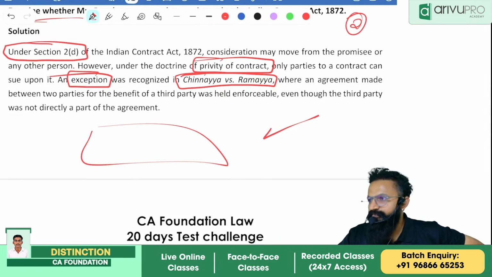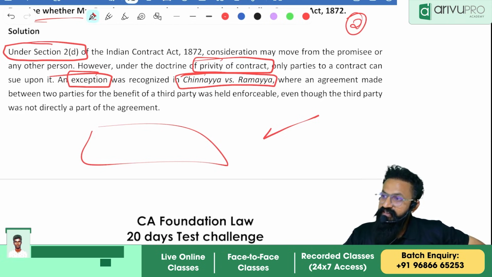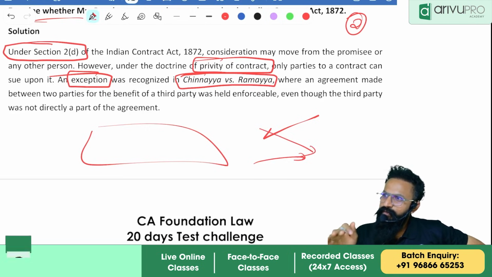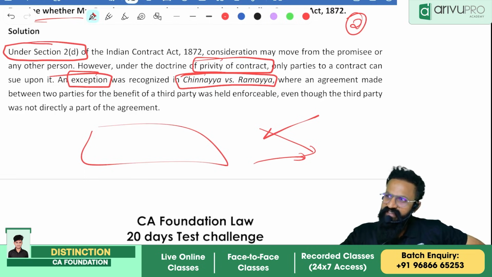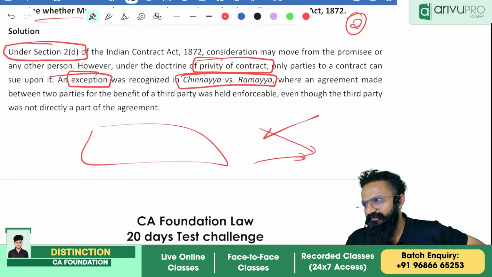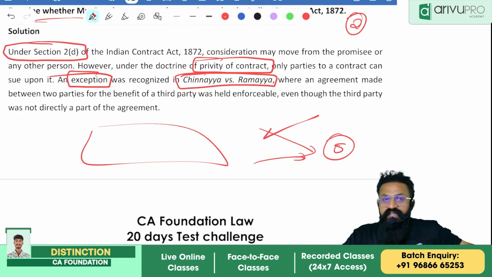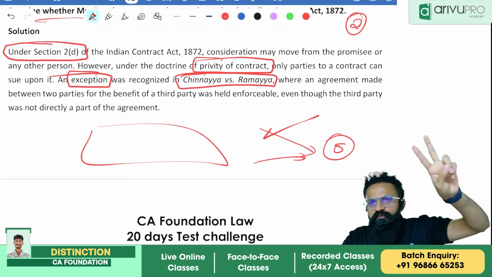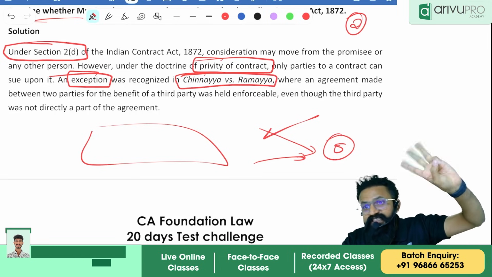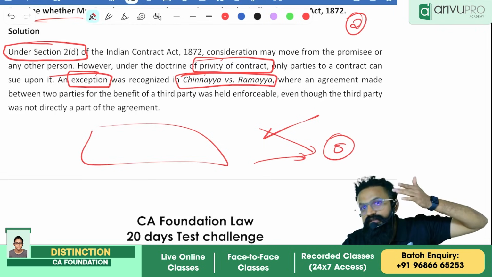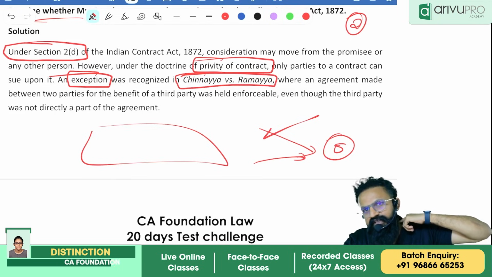So can we write that consideration must move at the desire of the promisor? Correct. But in this case, I did not give; someone else gave the consideration on behalf of me. That point is communicated where? Consideration may move from the promisee or any other person. That's the second line of the consideration definition, no? So out of 5 marks, if the provision is right and has all 3 words, consideration definition, privity of contract and exception, give them 3 marks. If privity of contract and the other one are written, give 2.